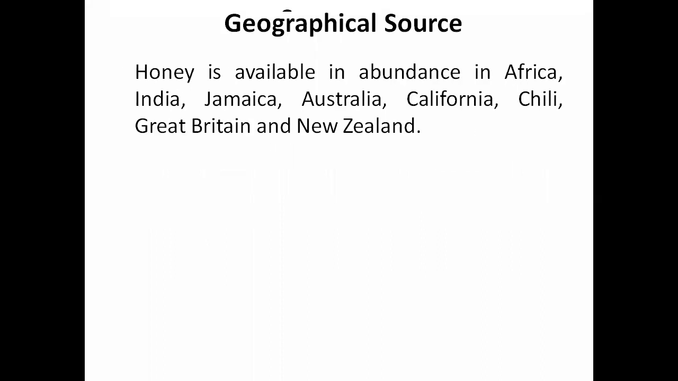Coming to the geographical source, where bees and honeycombs are generally available: honey is available in abundance in Africa, India, Jamaica, Australia, California, Chile, Great Britain, and also New Zealand. So these are the countries where the bees are available and preparing honey in their combs.